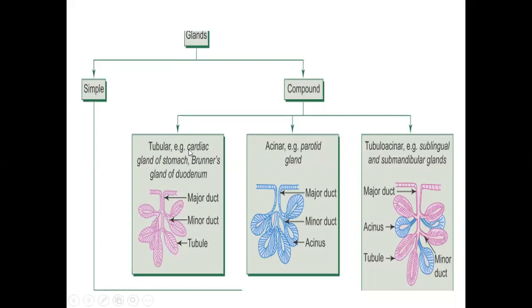Tubular glands, examples are cardiac gland of stomach and Brunner's gland of duodenum. Alveolar gland, parotid gland is the example of alveolar gland. Look at the figure, these are alveolar shapes. This is the major duct and these are the minor ducts. These are tubule shapes. In tubulo-alveolar, both tubular and alveolar shaped secretory end pieces are present. Examples, sublingual and submandibular salivary glands. This is the major duct and these are the minor ducts.